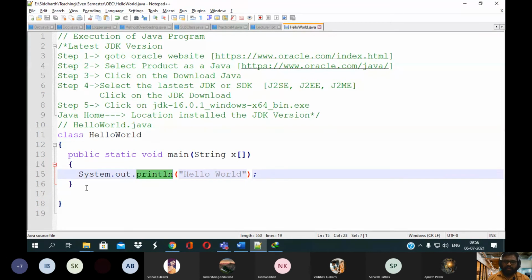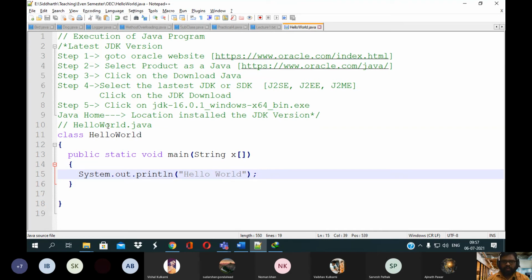System starts with a capital S, and the rest of the things are in small case: System.out.println. Within the brackets and double quotation, whatever you have written will be displayed on your console.